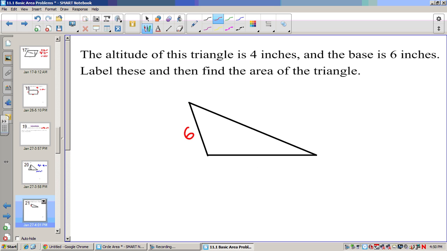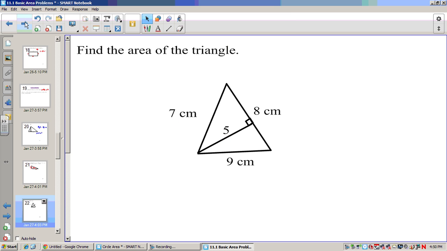this one makes the least sense with this, but we could have the altitude here being 4 and that being 6. But that looks a lot bigger than that side. So I think probably the best one might be maybe this one, where that's 4 and this is 6. Now if I want to find the area, I take 6 times 4, which is 24, divided by 2, so 12 square inches is that area.